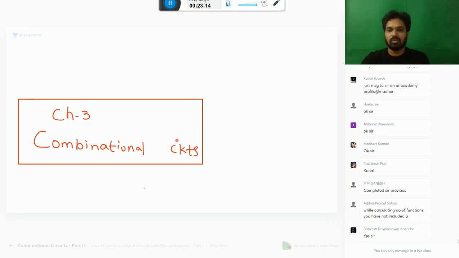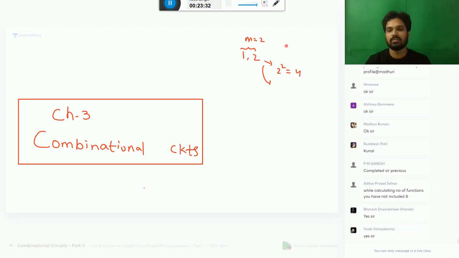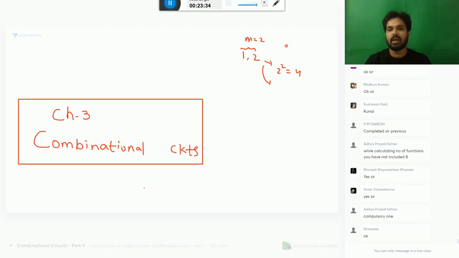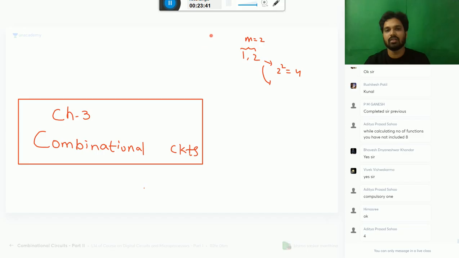Aditya, I don't know where you are going wrong. Please listen, I am repeating again. Suppose 1, 2 is your choice. According to me, it is 2 power 2, which is 4. According to you, what is your answer? Please tell me the number. 8 is compulsory. 1, 2 are choice.